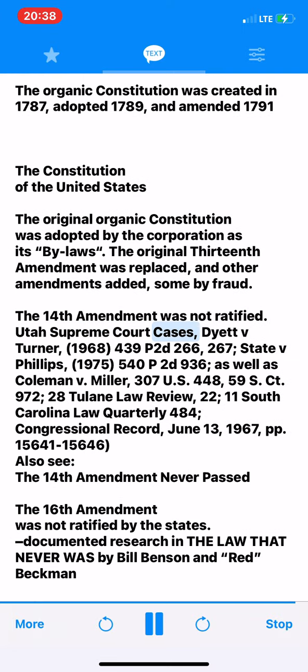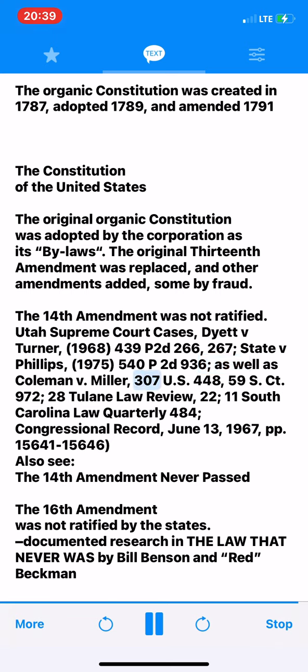Utah Supreme Court cases: Dyett v. Turner, 1968, 439 P.2d 266, 267; State v. Phillips, 1975, 540 P.2d 936; as well as Coleman v.